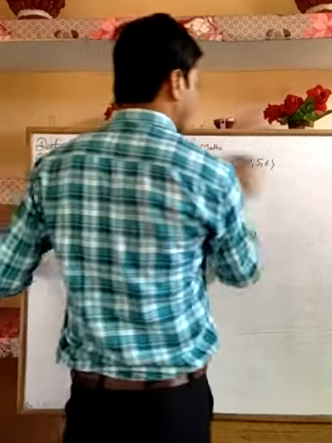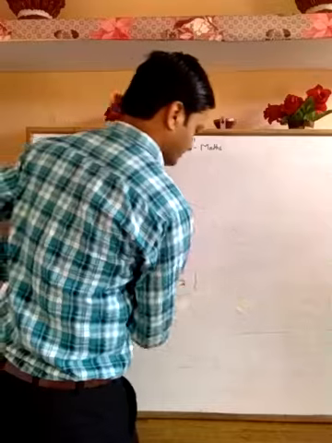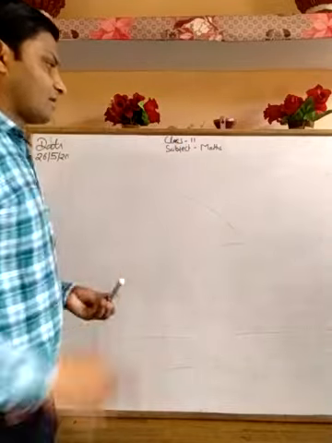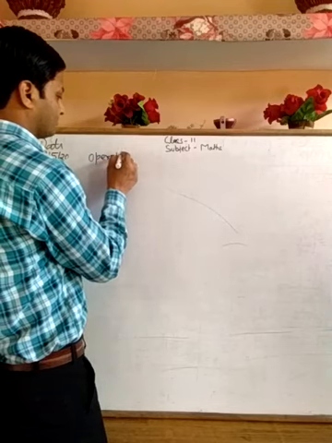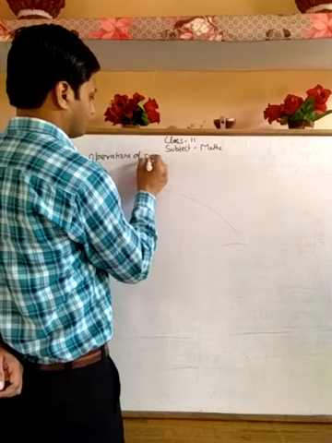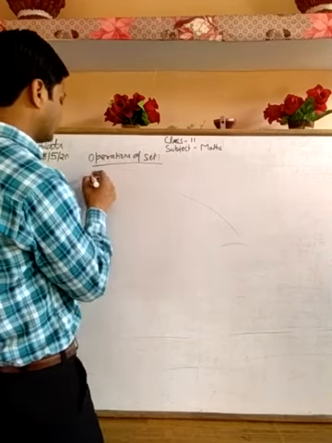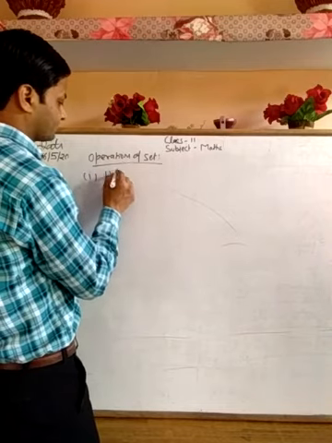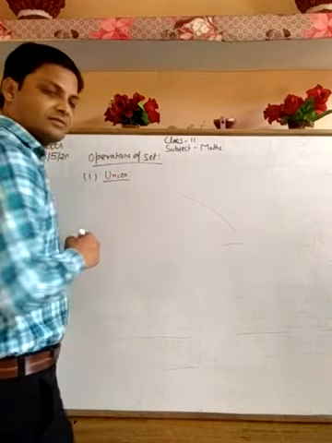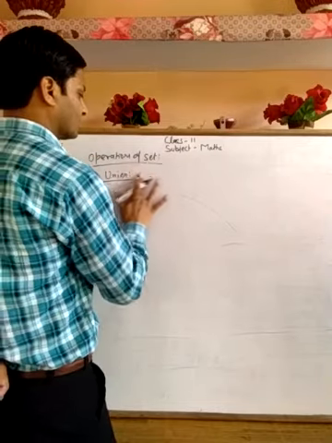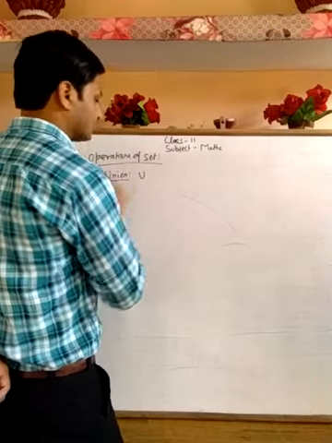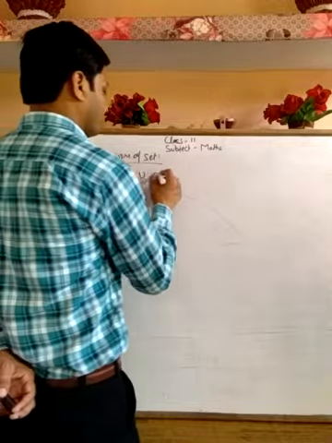Now the operations on sets. First one we take is union. Union we denote with this symbol. This is not the universal set. This is the symbol for 'or'.